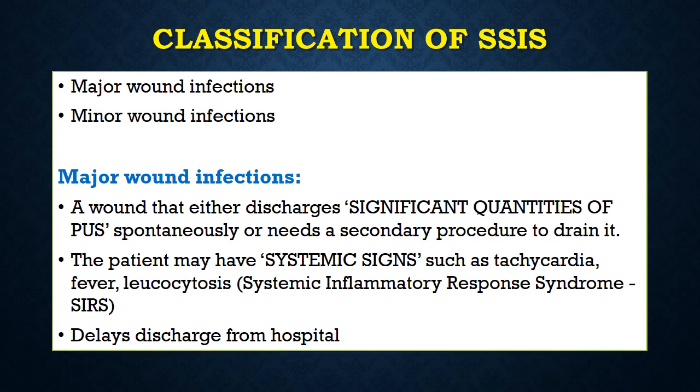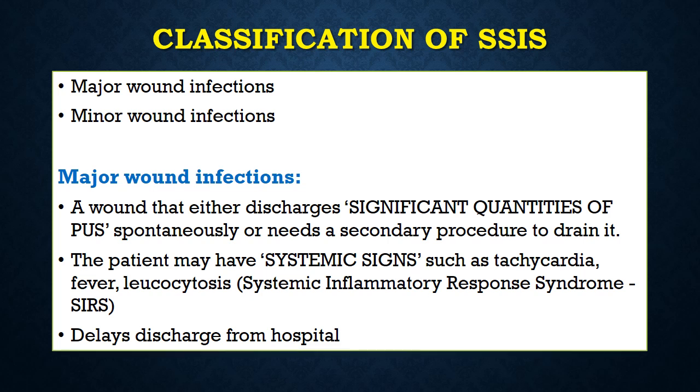So, major wound infections with significant pus formation inside the wound planes is associated with systemic signs like tachycardia, fever, leukocytosis, and this spectrum, these systemic signs come under the heading of systemic inflammatory response syndrome, SIRS. And these are not specific to any organism.